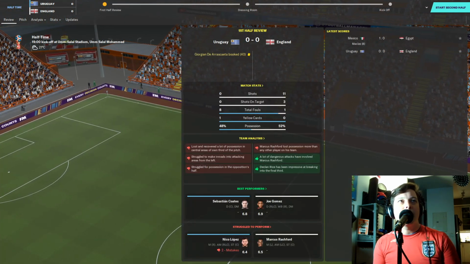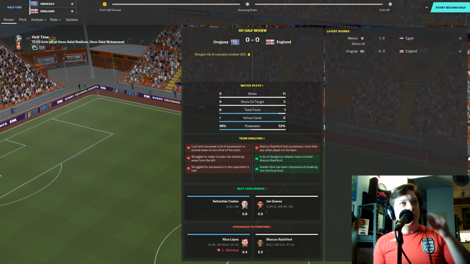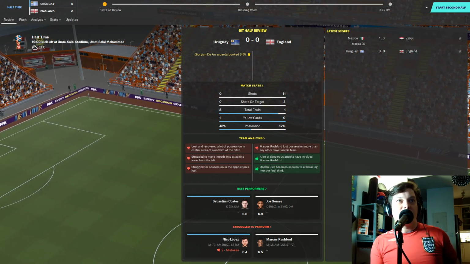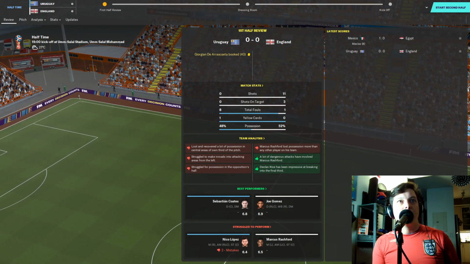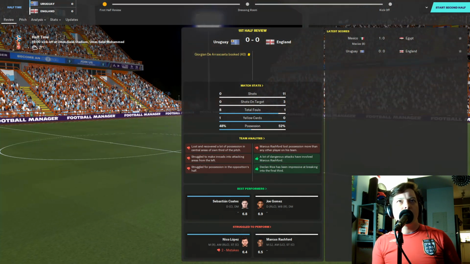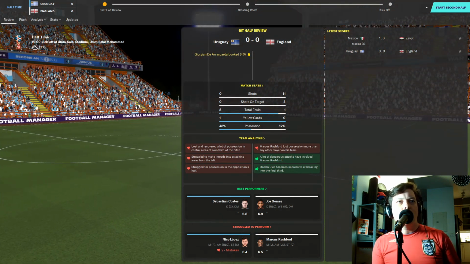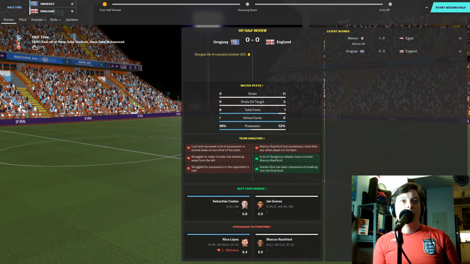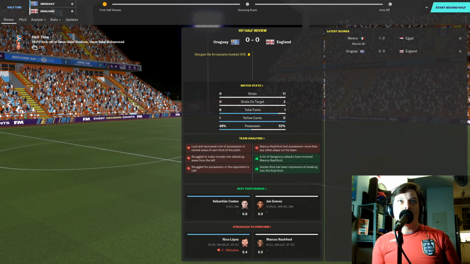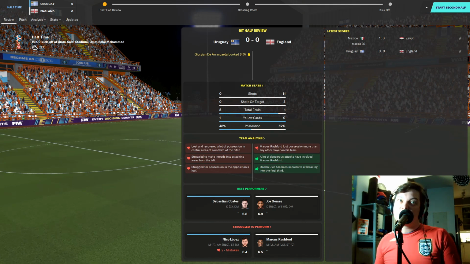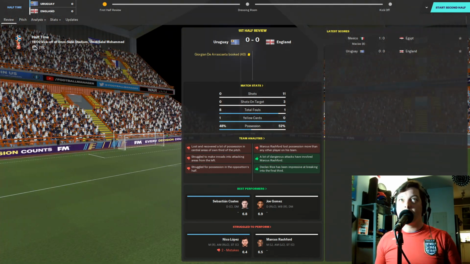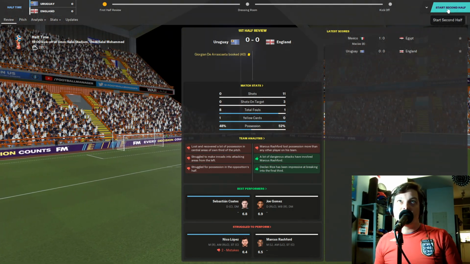And it's halftime. Uruguay 0, England 0. 11-0 in shots for England. 52% possession. Good performance for England in the first half, and Uruguay defended really well. But nothing much going forward for the Uruguayans. Maybe they're going to try to park the bus for the whole game. We'll see what happens. So let's get into the second half.